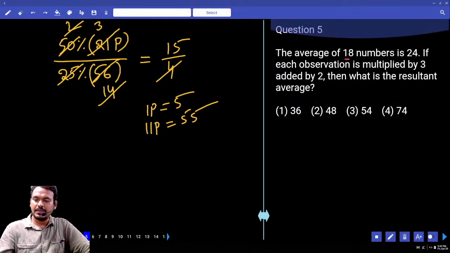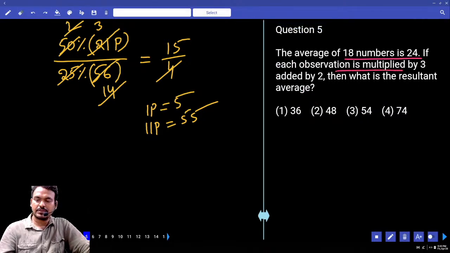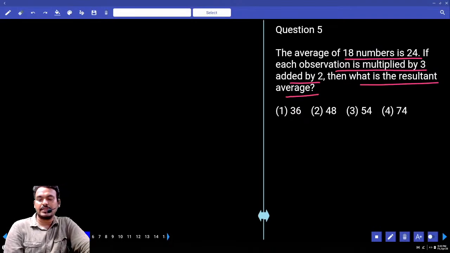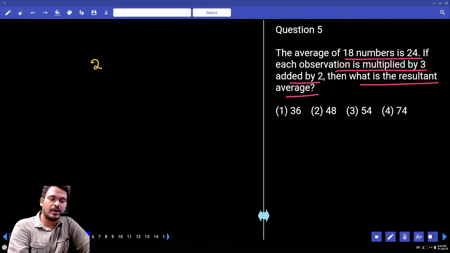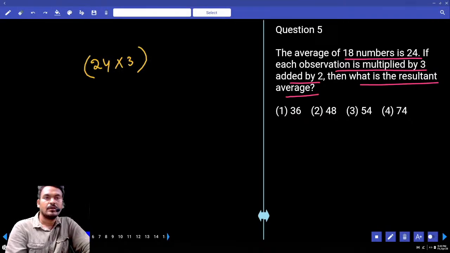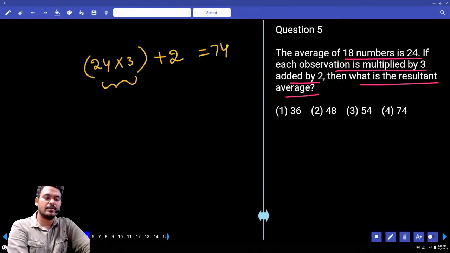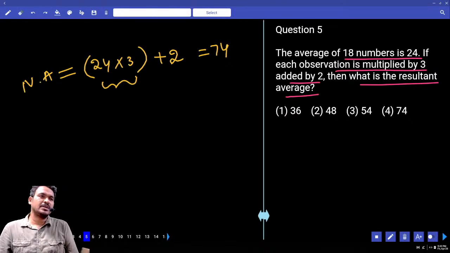Next question number 5. The average of 18 numbers is 24. Each observation is multiplied by 3 and added by 2. Then what is the resultant average? If each number is multiplied by 3, the average is also multiplied by 3. Then the new average is 24 into 3. If each number is added by 2, the average is also added by 2. 24 times 3 is 72, plus 2 means 74. That is the new average. Each number multiplied by 3 means the average is also multiplied by 3, and each number added by 2 means the average is also added by 2.